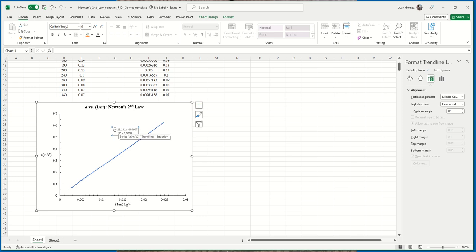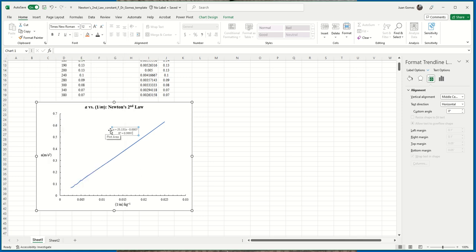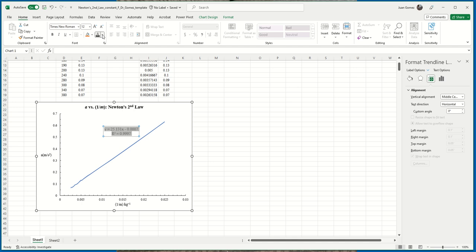And what you'll do is I'm going to highlight all the text in that equation box. And again, I want it to be font size 12, and definitely Times New Roman. Oops, somehow I clicked it. It's a little bit tedious. There we go. I want it 12, and I want it Times New Roman, and I want it to be red. Okay, so when I grade all the spreadsheets, I don't have to hunt around for your equation.